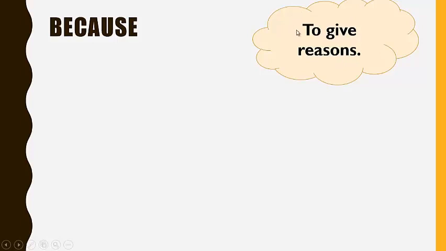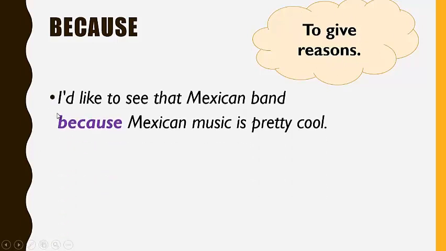Because. "Because" is another coordinating conjunction that is well known because it is used to give reasons. In this case, we have the idea, "I like to see that Mexican band because Mexican music is pretty cool."